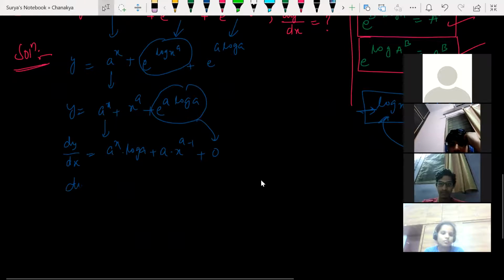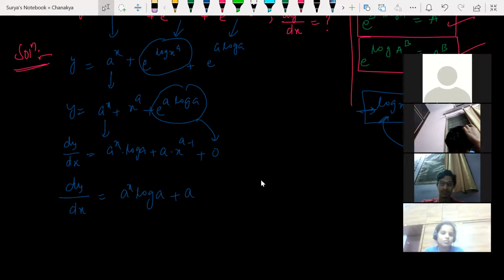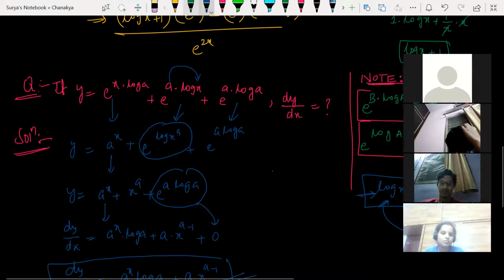Clear? So dy by dx is equal to a to the power of x into log a plus a into x to the power of a minus 1. This is my answer. Clear? So remember these formulas where I'm applying.